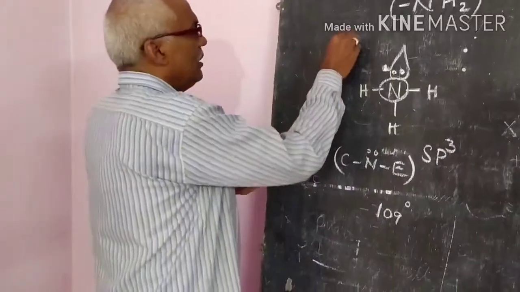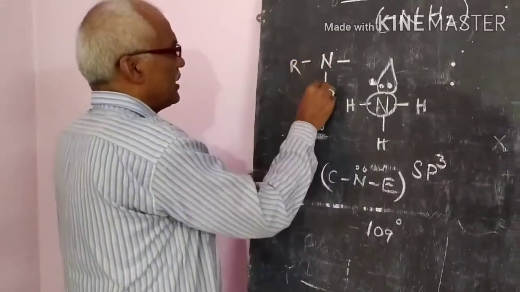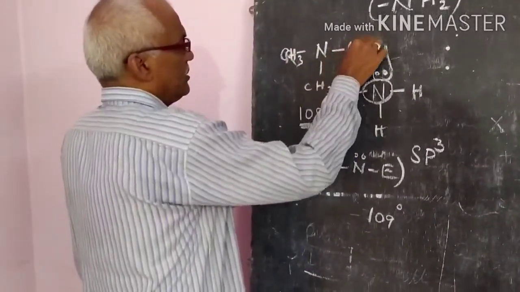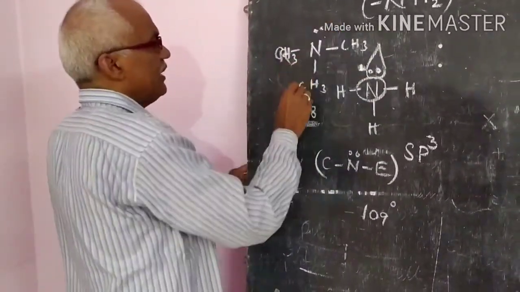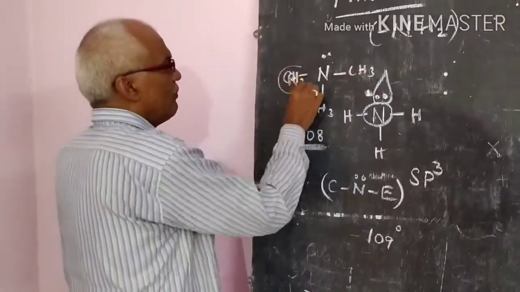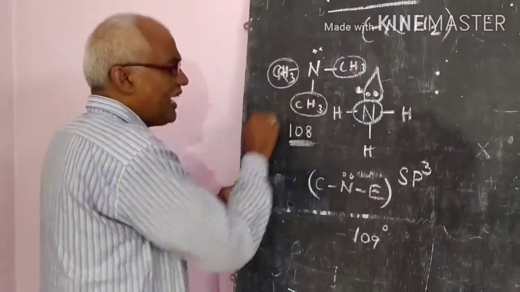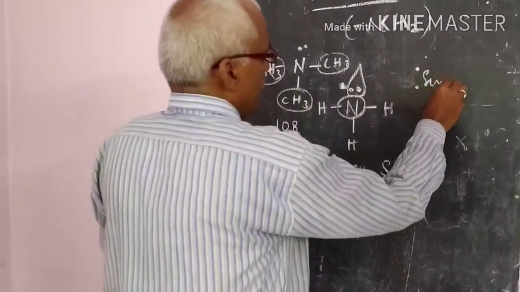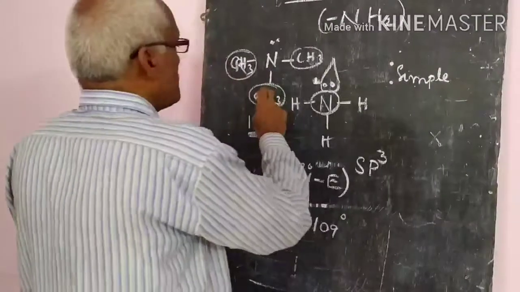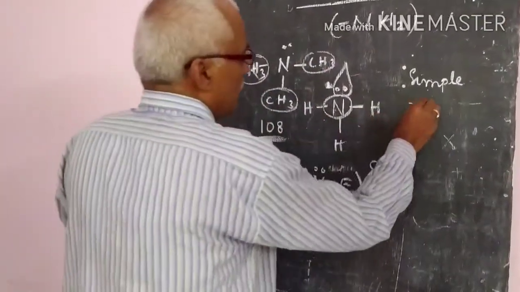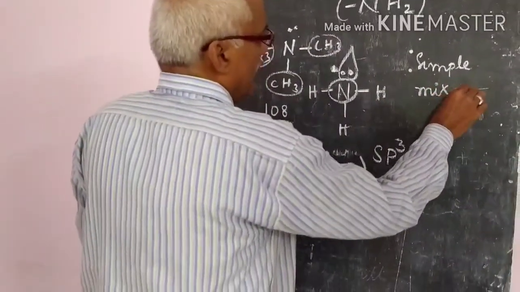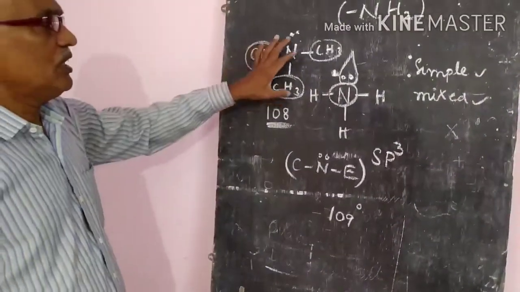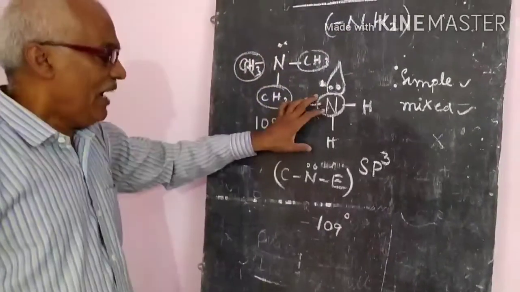Generally, three alkyl groups are there, that is CH3, here CH3, here CH3, and here a lone pair is there. If all these three alkyl groups are the same, it is called a simple amine. Suppose the functional groups are different, then it is called a mixed amine. So like this, different amines are also there. I hope you understood the structure of NH3 and NH2.